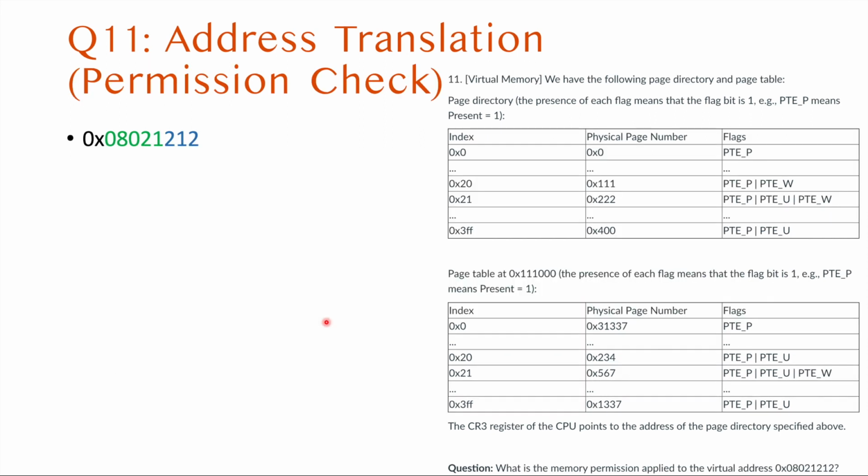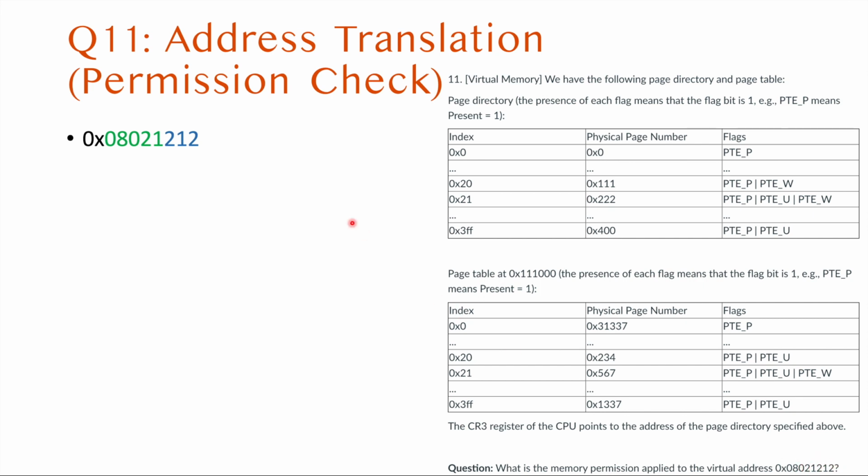Then the last question about address translation. In this case, it will ask for the permission, and we have the following page directory and table. The question is: what is the memory permission applied to the virtual address A021212?